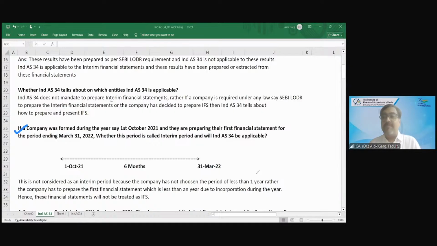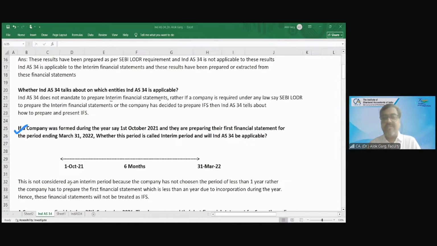The company has not chosen to give the financial statement of 6 months. This company is newly incorporated, and that is why this 6-month period is just because they are newly incorporated. It's not about them having chosen.